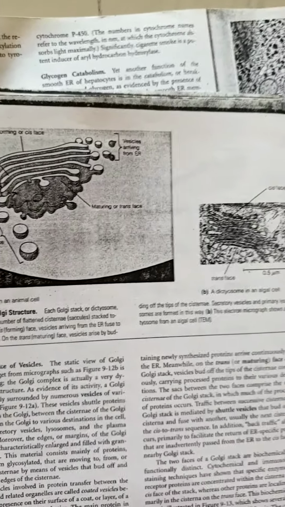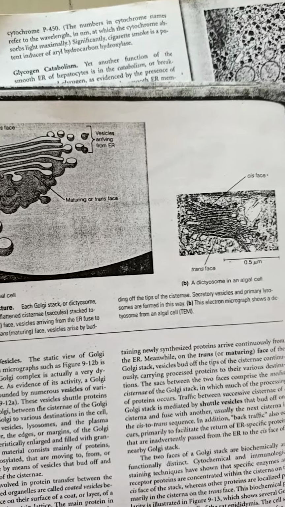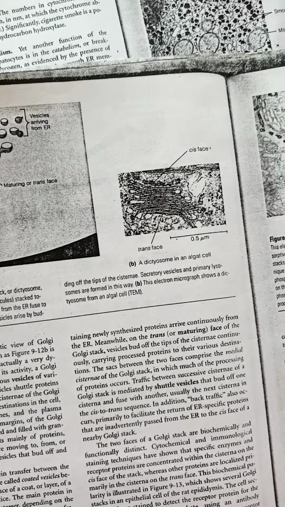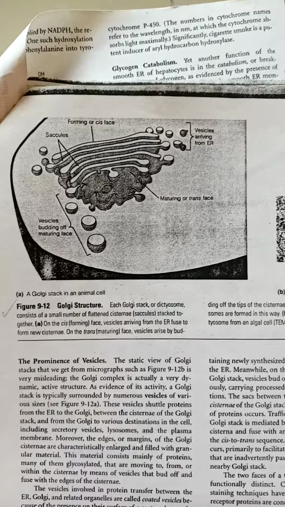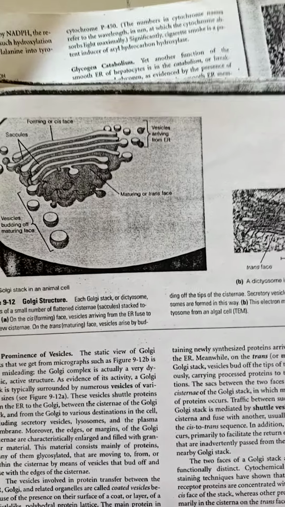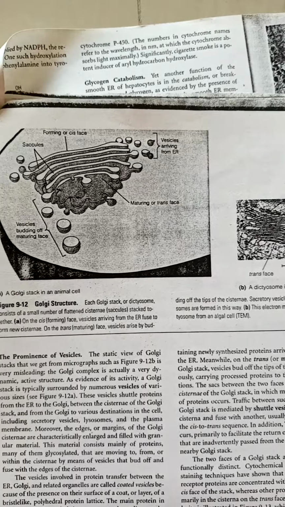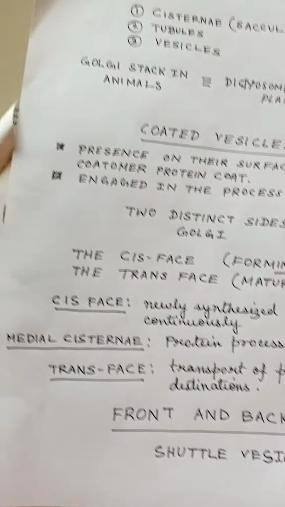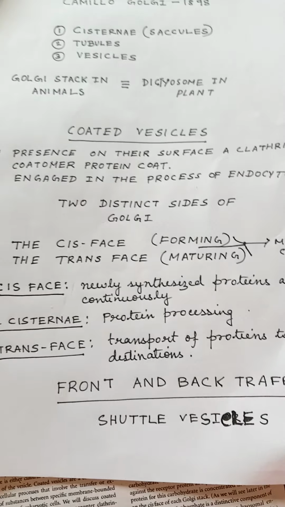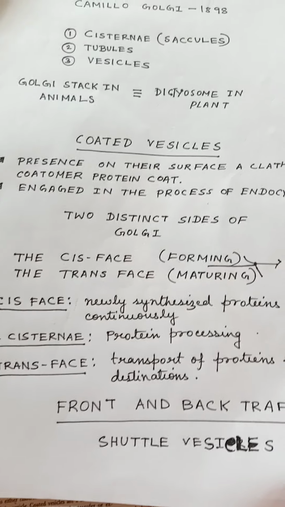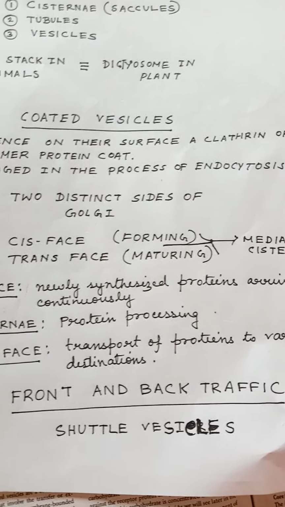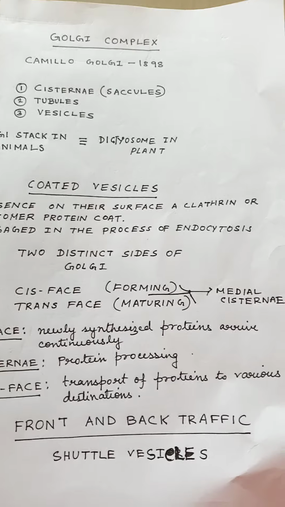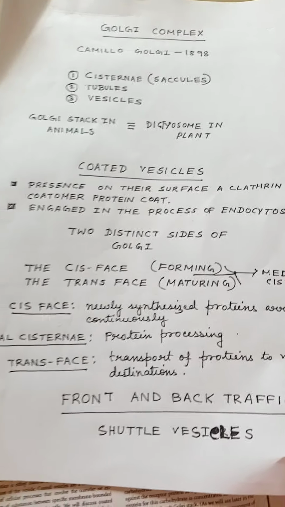Now, we should know about the coated vesicles. What are coated vesicles? The vesicles involved in protein transfer between the endoplasmic reticulum, Golgi and related organelles are characterized by the presence on the surface of a coat or layer of bristle-like polyhedral protein lattice. Main protein in the lattice is either clathrin or coatomer depending upon the function of the vesicle. These vesicles are coated vesicles. This structure is actively engaged in the process of endocytosis.